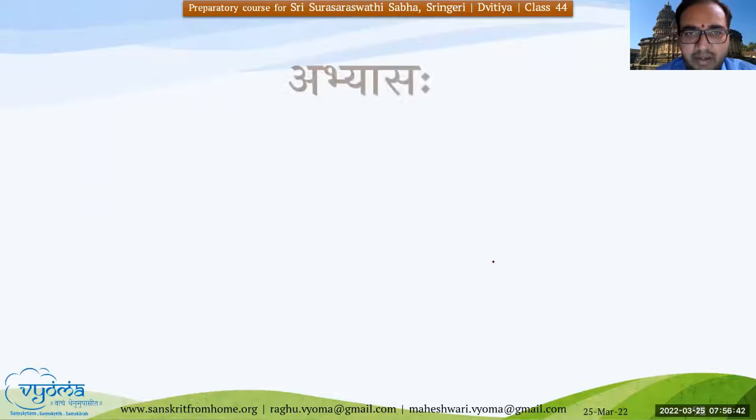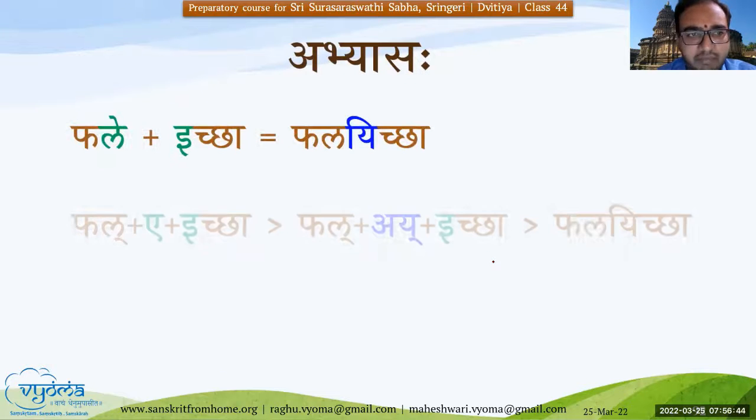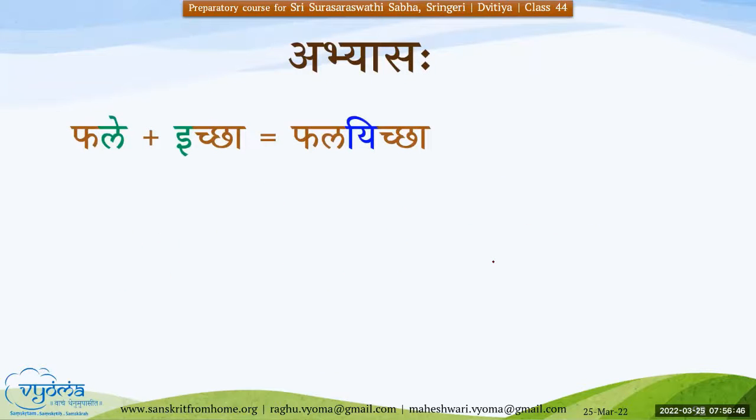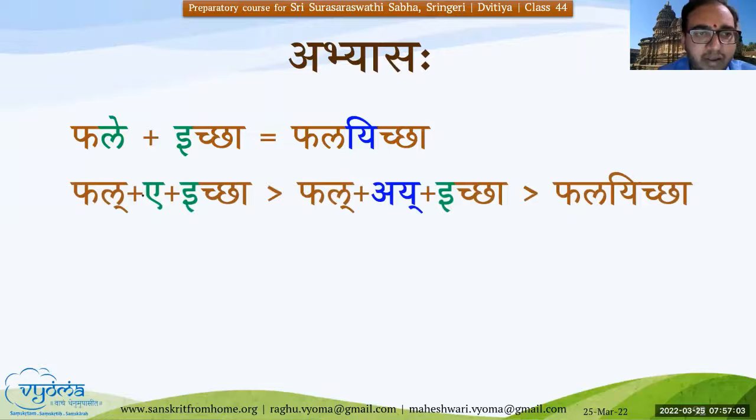Dhanyavadaha Namrata Bhagini. So for the Abhyasa, we will see how this comes. I will try to explain this, and then we will see a few more examples. So Phale Ichha, we have seen this in the previous one. Phala Ichha, how does it happen? Basically Phale has Ekara, and after that any other Swara, which is Ikara.